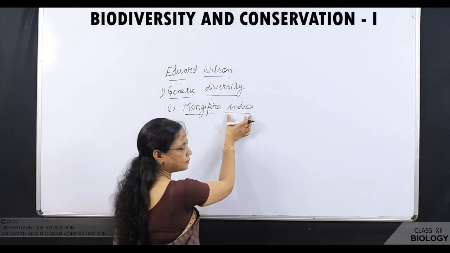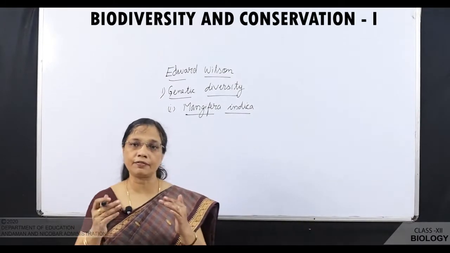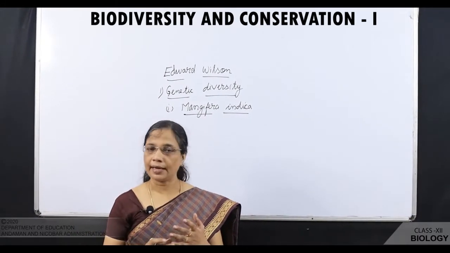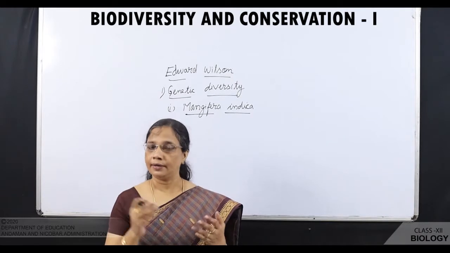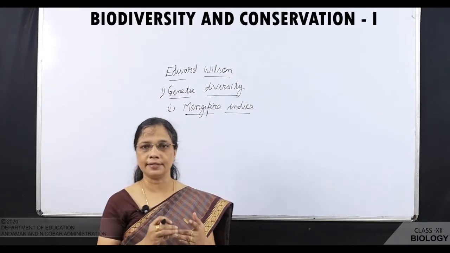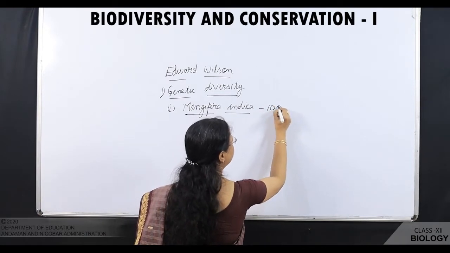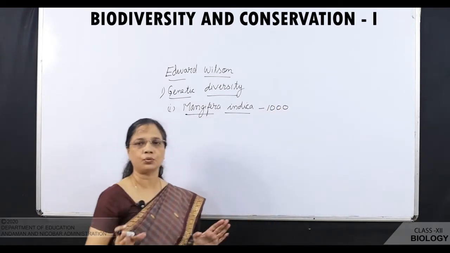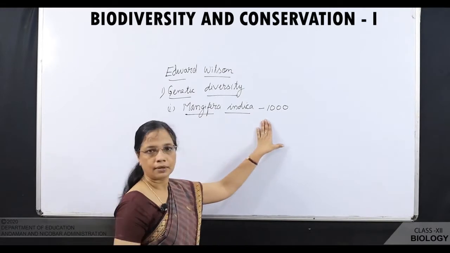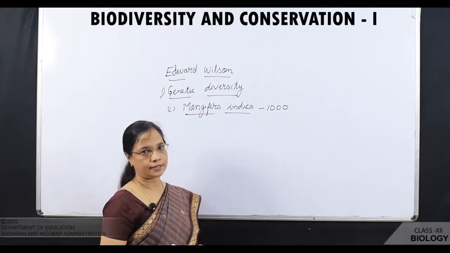In this indica species itself, you can see different varieties like Alphonso, Ratnagiri, Kesari, near about 1,000 varieties of species you can see in this Mangifera indica itself.